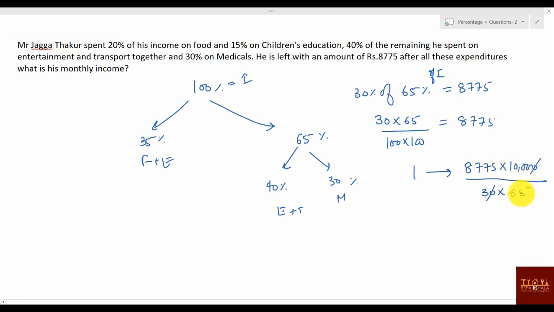And 65, so this is 5 ones are 5, 5 threes are 15. Will it go by 13? Check. 8775, will it go by 13? By this way anyway you will get the answer. So your answer will be something like 8775 by 13. Clear?